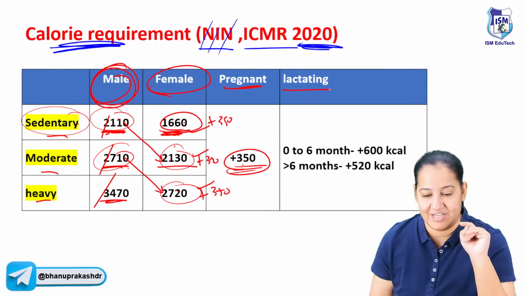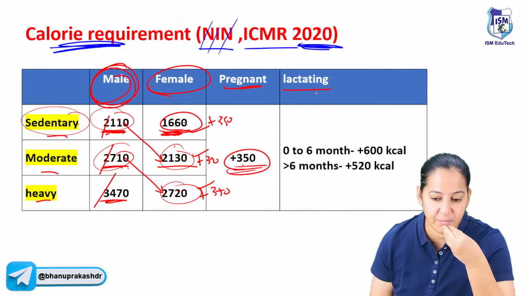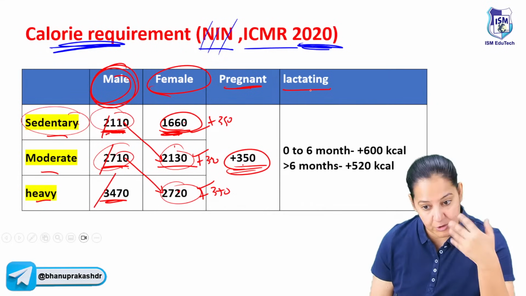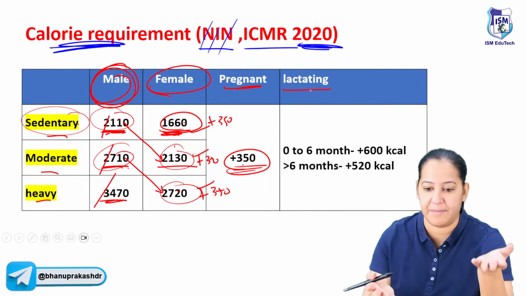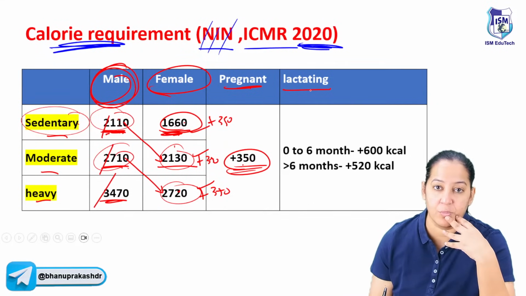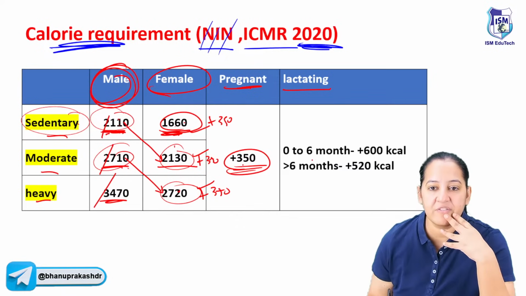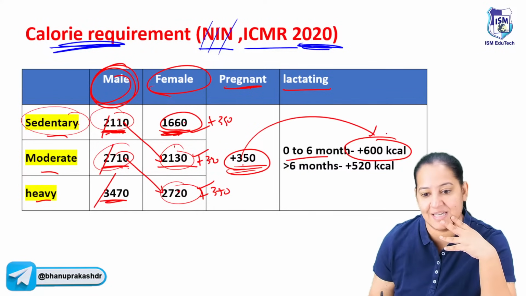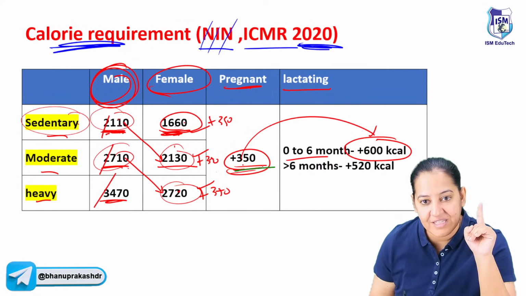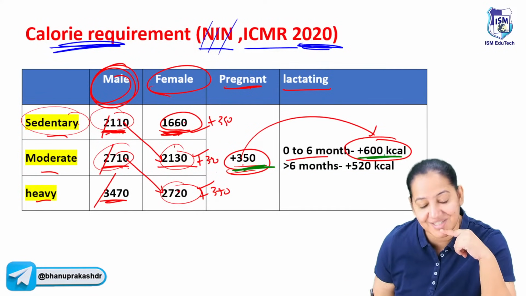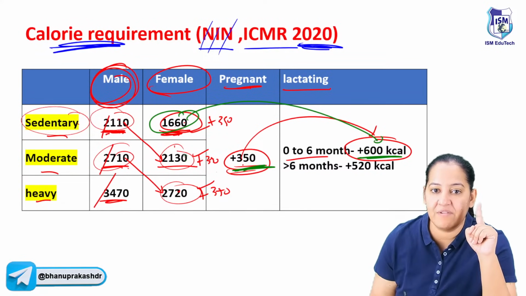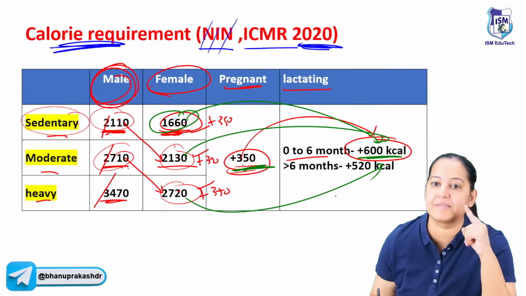During lactation, the mother has to eat more because she has to synthesize the milk for the baby. So she has to eat double, one for herself and one for the baby, because she is giving food to the baby by exclusive breastfeeding. During the first 6 months, she should take additional 600, which is more than even pregnancy. In pregnancy, only additional 350 is required, but in lactation, in the first 6 months, additional 600. So 1600 plus 600, or 2100 plus 600, or 2700 plus 600.